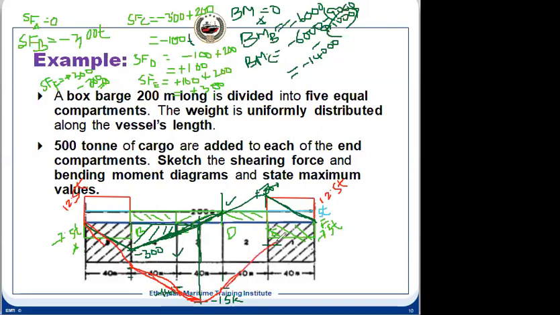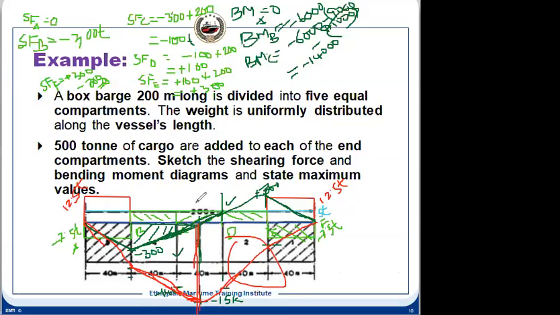It will be like this. The way I have drawn this side, both sides will be the same. Now we know the maximum bending moment is 15,000, and it is at the midship section. At the midship section, the bending moment will be maximum in this case.